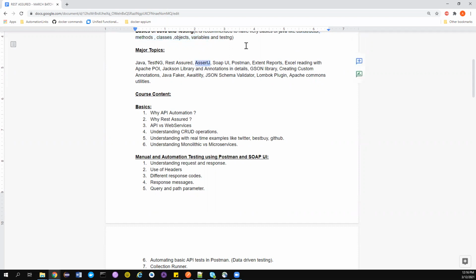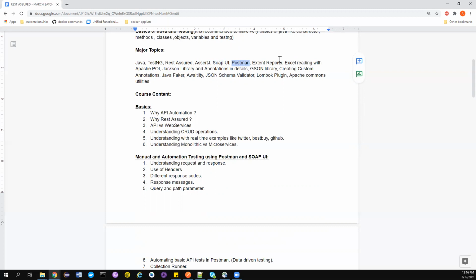We use AssertJ. AssertJ is one of the very good libraries, a fluent assertion library that is available in the market. We're gonna be using that. We also use SoapUI as a web service client. We do manual testing and automation using SoapUI and Groovy. We'll see about that. We also use Postman. We do a lot of manual testing there. We understand how Postman works.